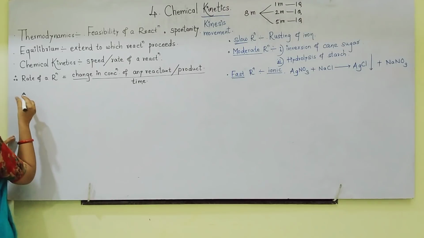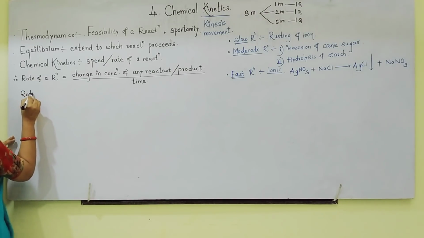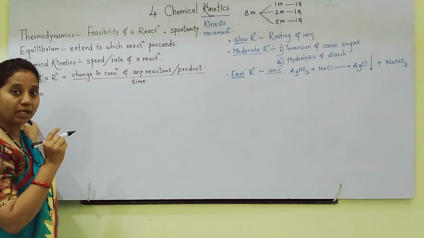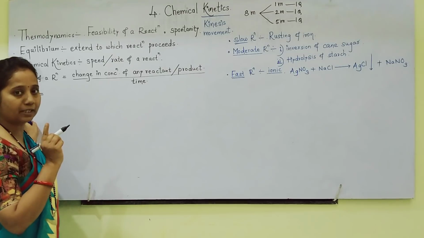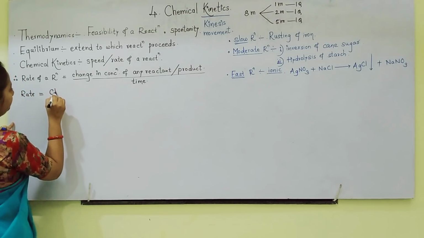Now in detail, I write rate of reaction is equal to, with respect to only reactants, not product.